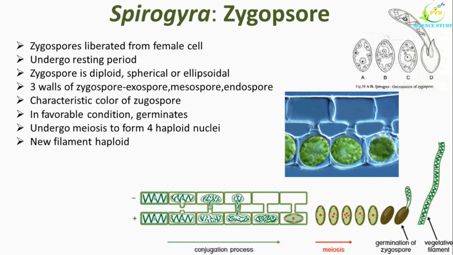In case of Spirogyra, the sporophytic generation is very much reduced, because this zygospore later on undergoes meiosis to produce the haploid generation. And in this way, in case of Spirogyra, the sporophytic generation alternates with gametophytic generation and gametophytic generation alternates with the sporophytic generation. So this is regarding the life cycle of Spirogyra. Now we will study the systematic position of Spirogyra.